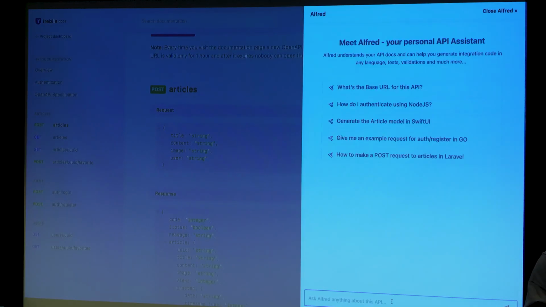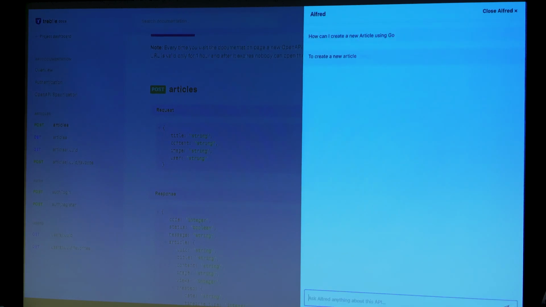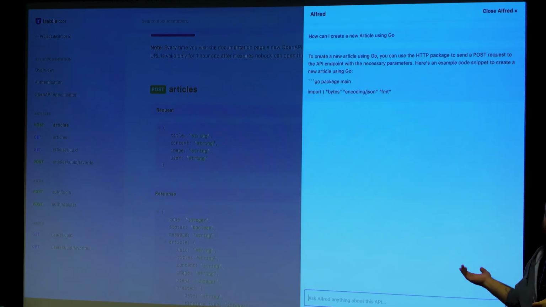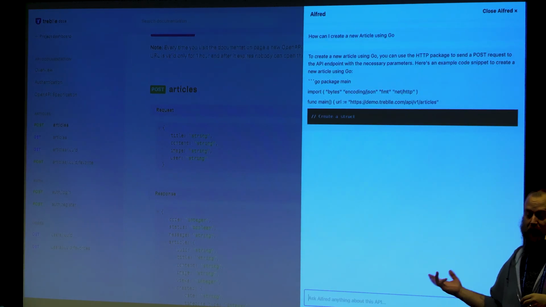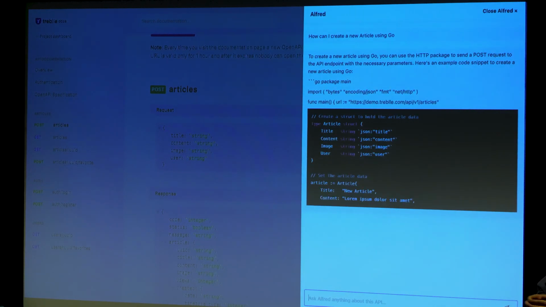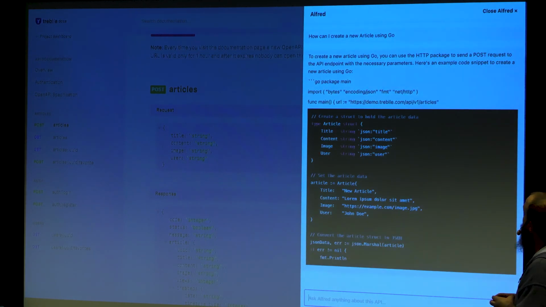So what I can do with this, it's GPT style. You just ask it, how can I create a new article using Go? So I want to send an API request to my API using Go, and it'll just tell me, okay, so this is how you do it.